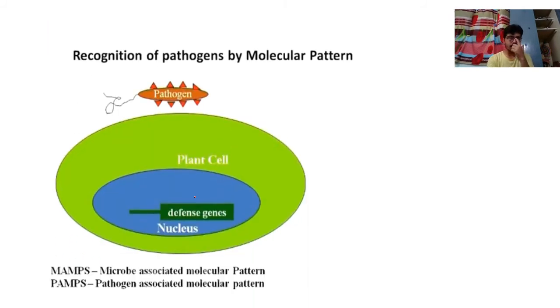So pattern recognition of a pathogen by a molecular pattern can give rise to PAMPs, microbe associated molecular patterns or pathogen associated molecular patterns. This pattern can be recognized by the plant cell, and the defense gene present in the cell is called an R gene.